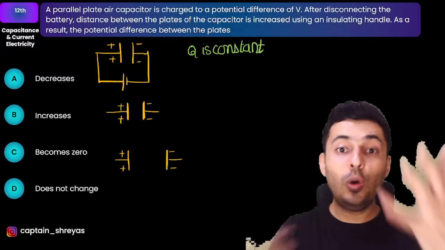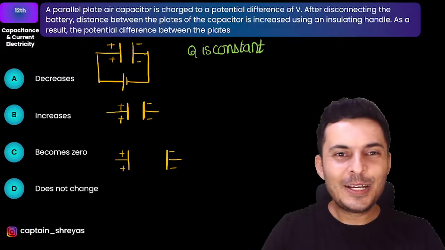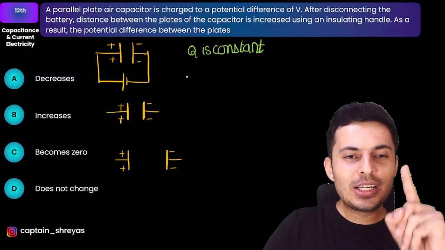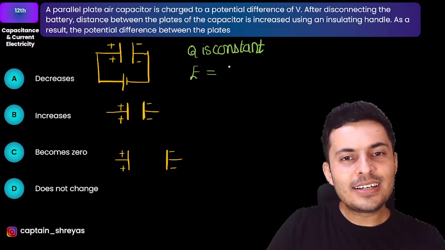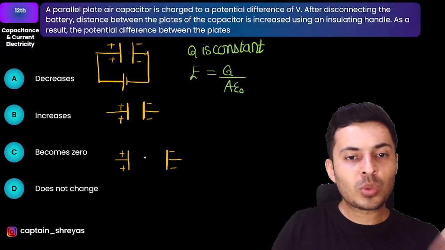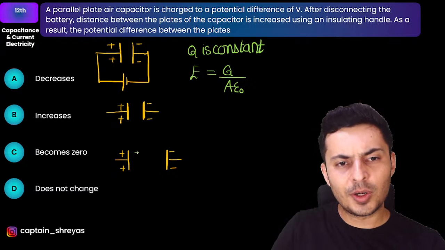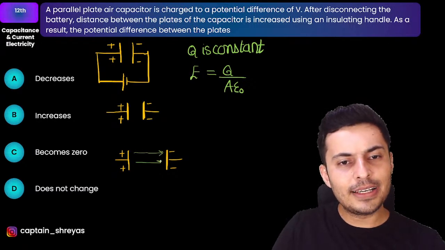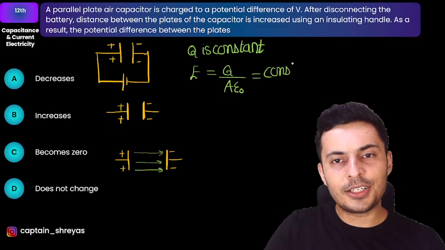The charge has nowhere to go. Where will it go? You are just pulling it using insulating handles. So charge will not change. And what about the field? Field is Q by A epsilon naught. So Q did not change. Area did not change. Distance changed. Epsilon naught is a constant. So I have a feeling that the field is also going to be a constant.